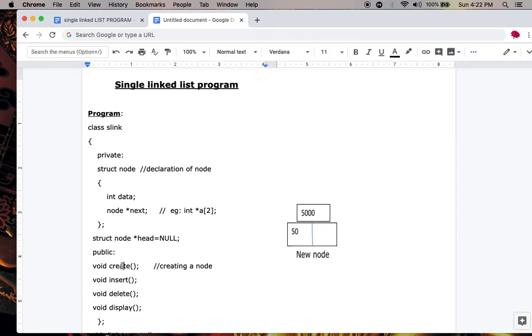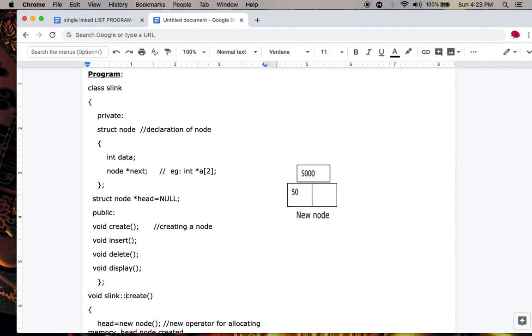Now first you have to create a head node. So I am declaring a create function, and to insert a node, an insert function, to delete a node, a delete function, and to display each and every element in the list, a display function. Now see, I am writing the functions one by one outside of the class.